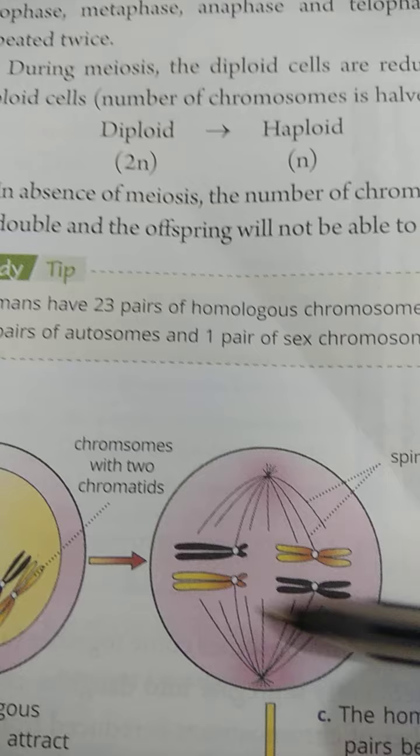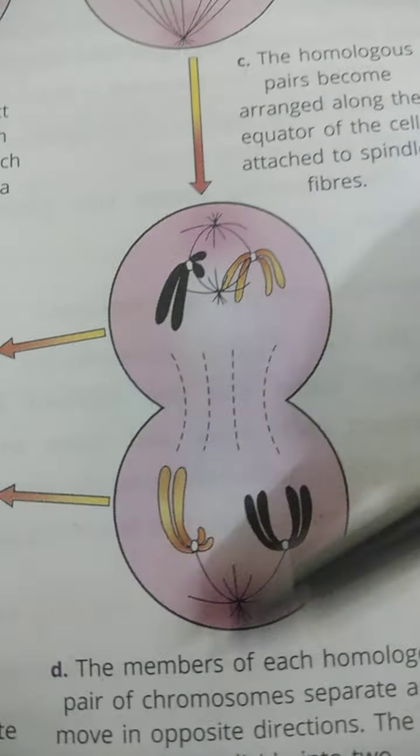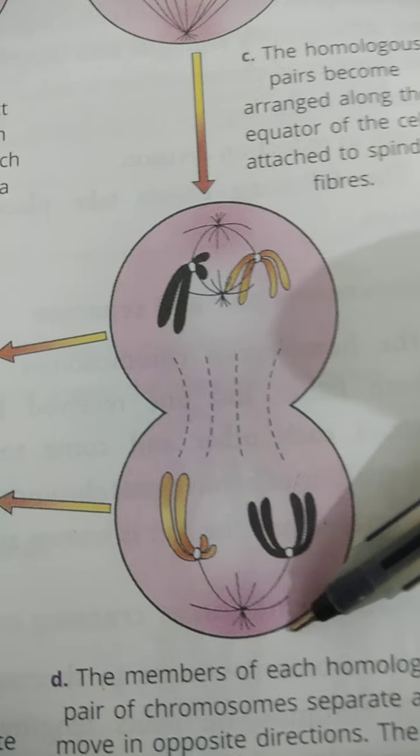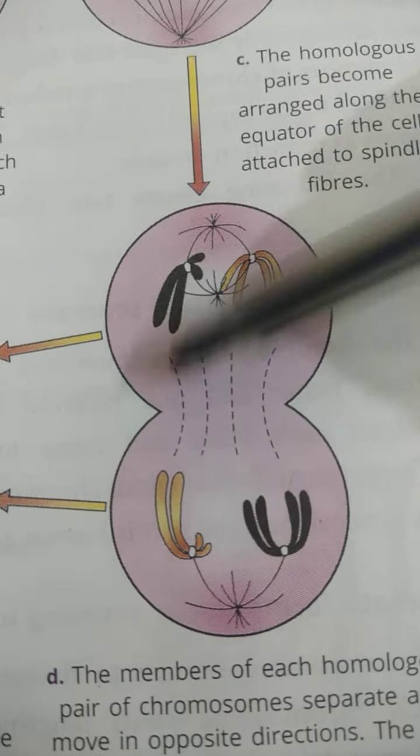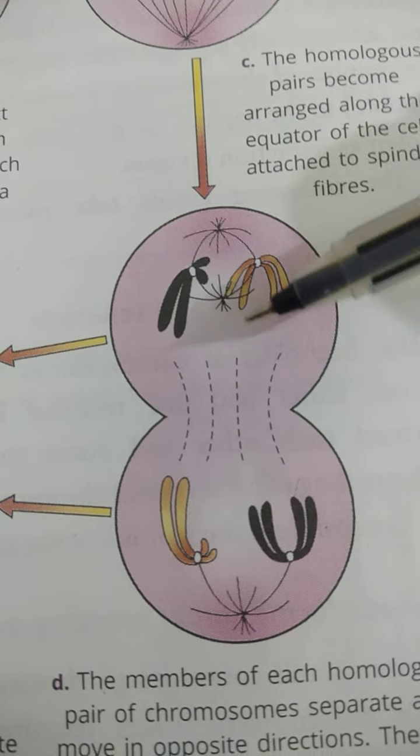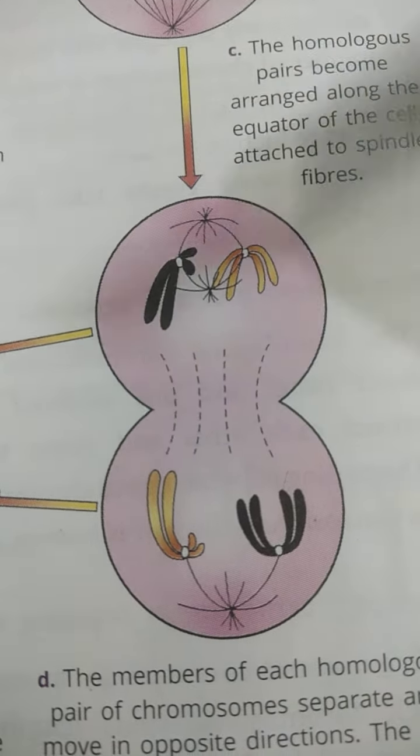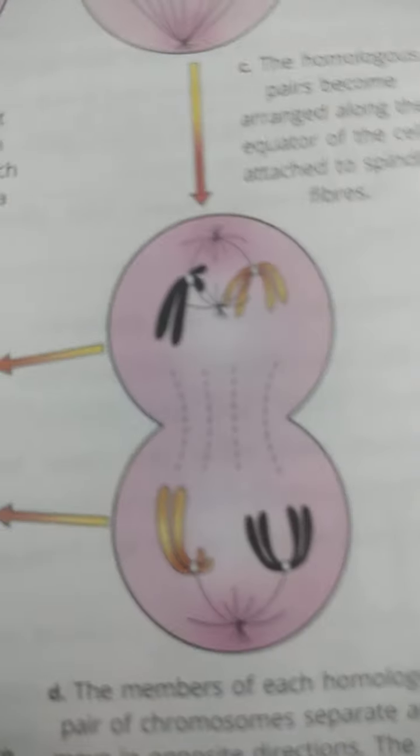In this way the number of chromosomes becomes half, and they become haploid.